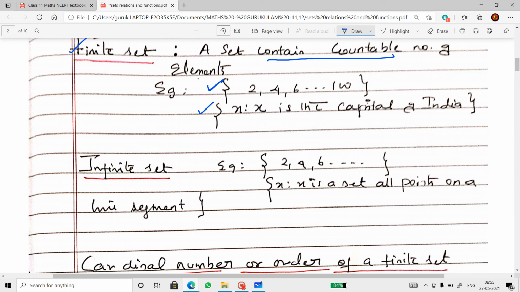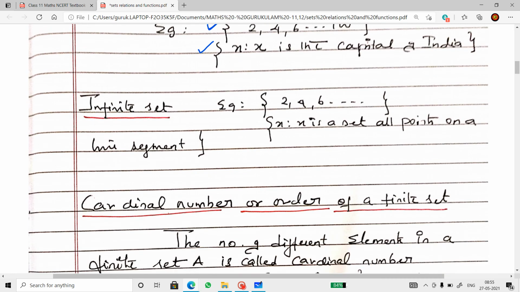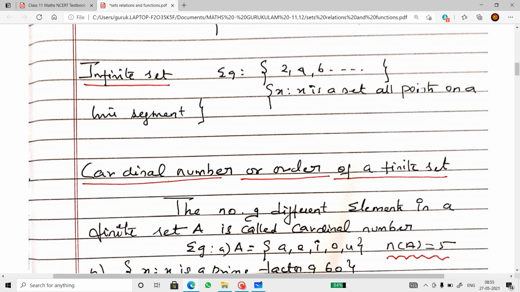There are 50 numbers. And the next one, x such that x is the capital of India. Definitely we can say and we can count it. So that's also a finite set. Infinite set is just the opposite of finite, where the elements can't be counted. So here 2, 4, 6 and so on, it goes on. We can't count them. Or x such that x is the set of all points on a line segment. So this is also an example of an infinite set.